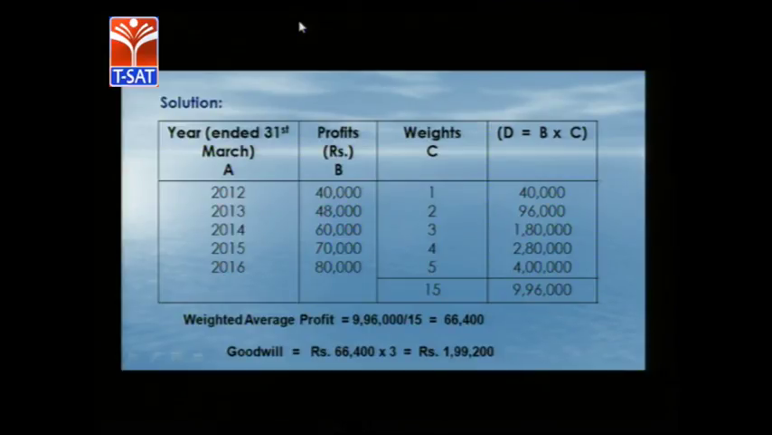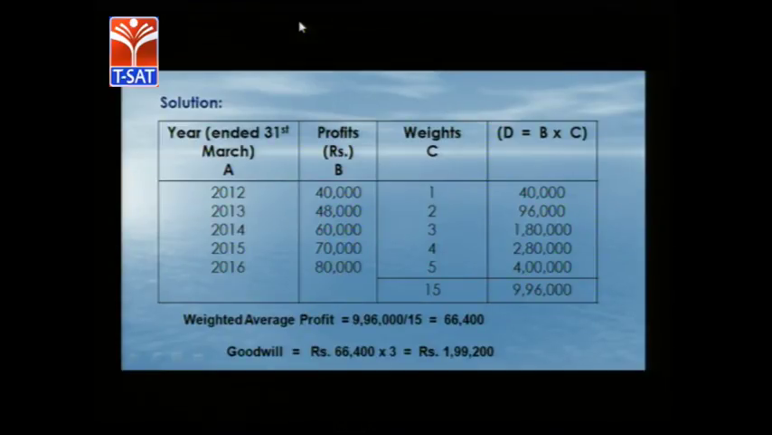Now once the weights are assigned, we have to multiply the profits with their corresponding weights. 40,000 into 1 is 40,000. The last column, B into C, means profits multiplied by respective weights. Then the second one is 96,000, the third one is 1,80,000, the fourth one is 2,80,000, and the next is 4 lakhs. Now we have to find the total of all the weighted profits. The product of weights with profits is called weighted profits.